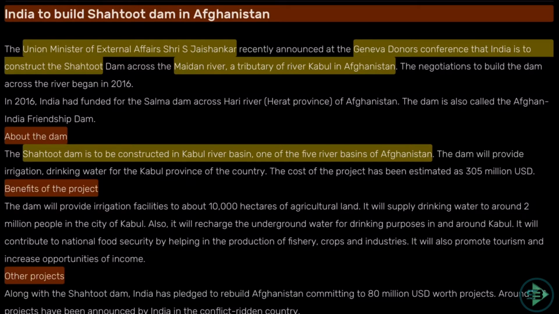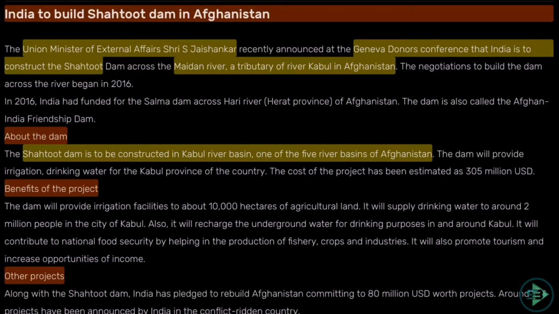Now to get the context, why is India doing this? The benefits of this project to Afghanistan are many. Irrigation facilities will be provided. There will be a supply of drinking water in Kabul. Underground water for drinking purposes will get a better recharge. This will contribute to food security, fisheries, crops, and industries, will promote tourism, and bring many other benefits to Afghanistan.